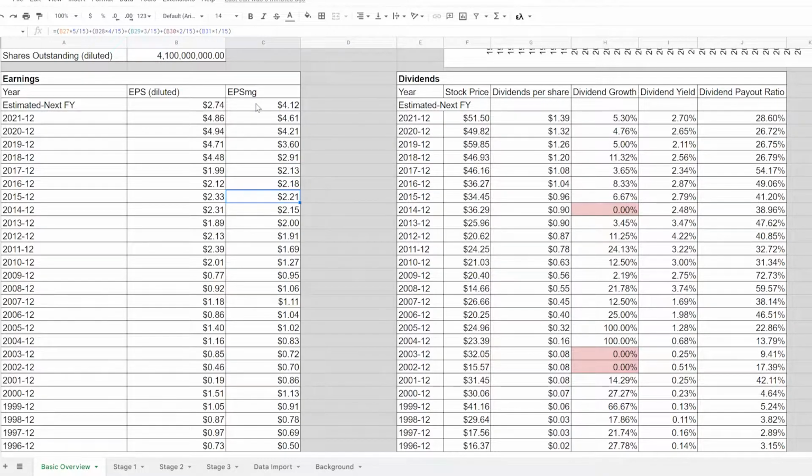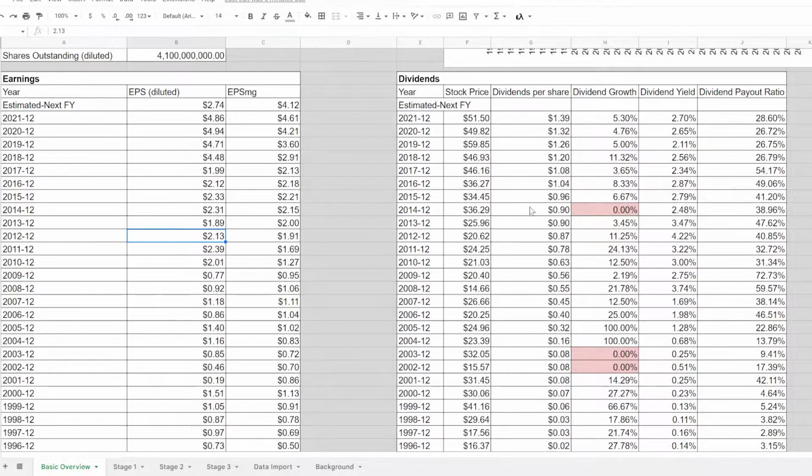And that's the whole point of this weighted average, to smooth out a lot of those ups and downs. And this figure, coincidentally, went back to here. So it's just something to keep in mind.